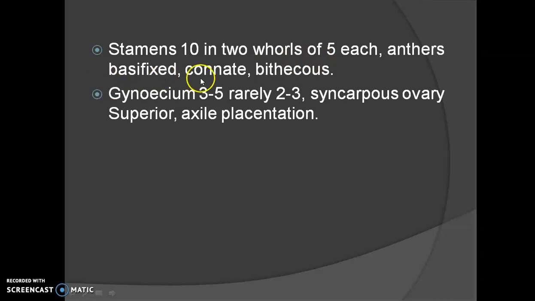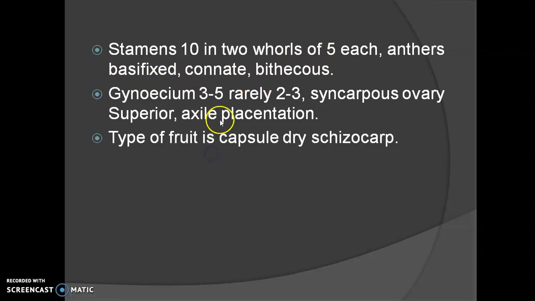Anthers are basifixed, connate and bithecous. Gynoecium is tri or pentacarpellary, very rarely bicarpellary. Syncarpous means it is fused. And if the flower is hypogynous, the ovary is always superior. They show presence of axile placentation.